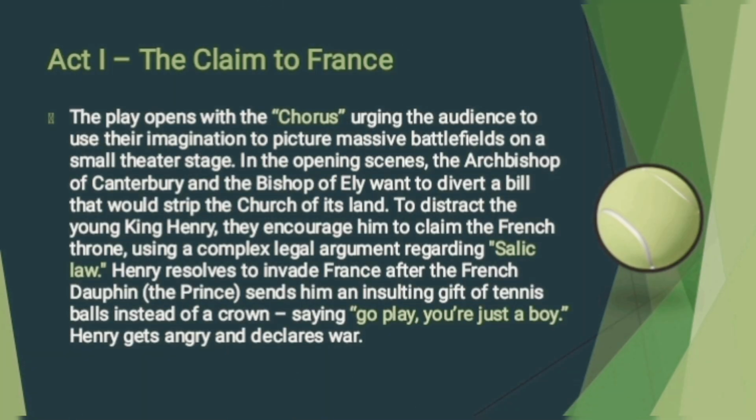So let's start the act-wise summary of Henry V. Act 1 is all about the claim to the French throne. The play opens with a chorus urging the audience to use their imagination to picture a massive battlefield on a small theatre stage. Then the Archbishop of Canterbury and the Bishop of Ely want to divert the mind of King Henry V. They encourage him to claim the French throne using a complex legal argument of the Salic law.